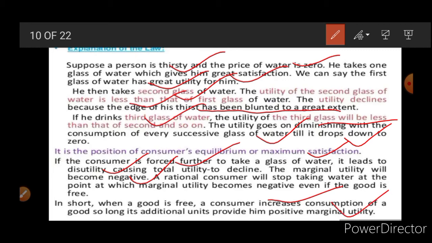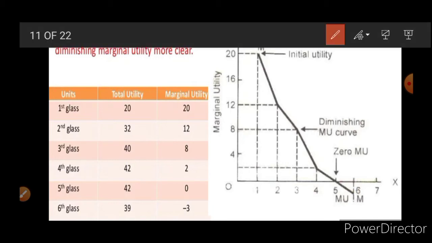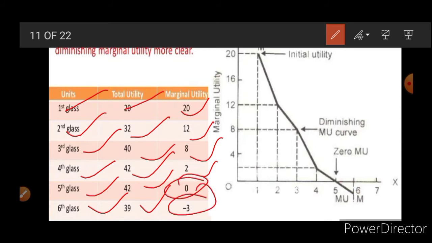positive marginal utility. Now the explanation of DMU with the table and diagram. You can see here, from the first glass he is getting 20 utility, second 32, third 40, fourth 42, fifth 42 and sixth 39. So from each glass how much he is getting, that is marginal utility. From the first 20, second one 12, third 8, then 2, the fifth glass 0, and after that -3.